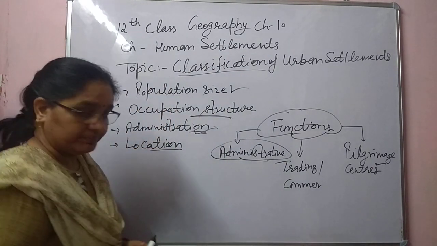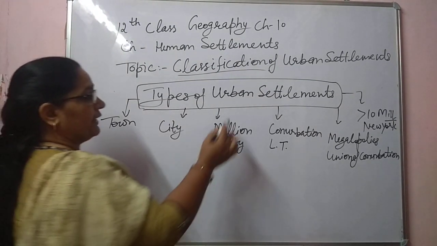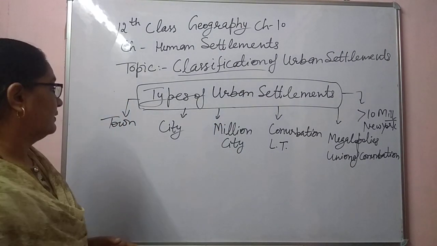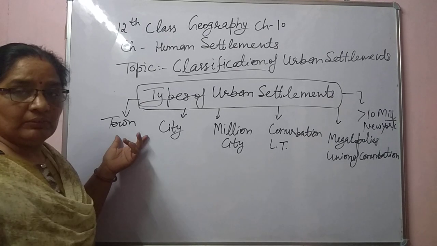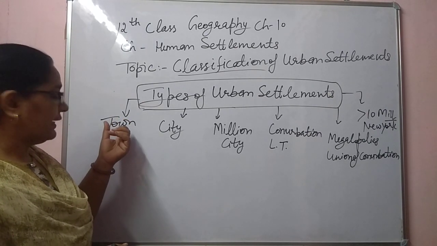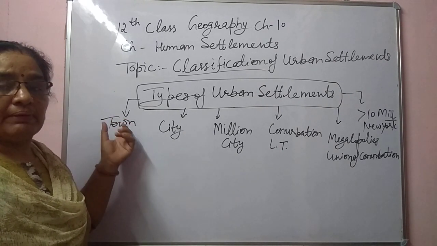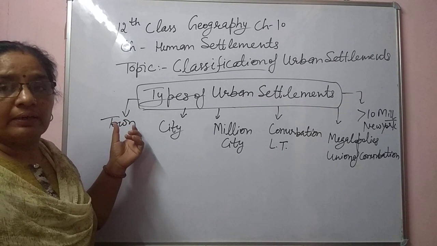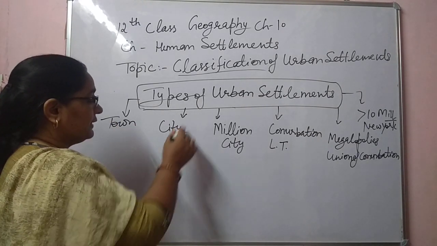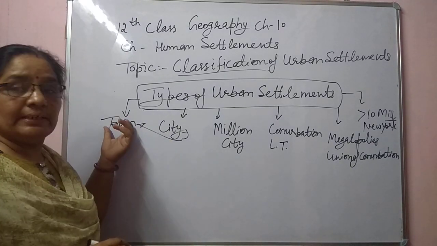Next one is types of urban settlement. Like the rural settlement, we will discuss it here. First, towns. The lifestyle of the people living in these areas is better than in rural areas, so some facilities are provided to the communities in this particular region. Next one is cities. The lifestyle in cities is better than in towns. There is more development than in these areas.